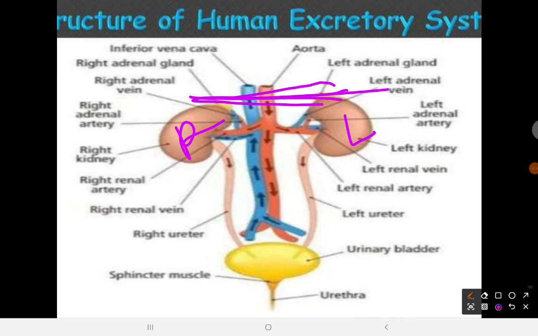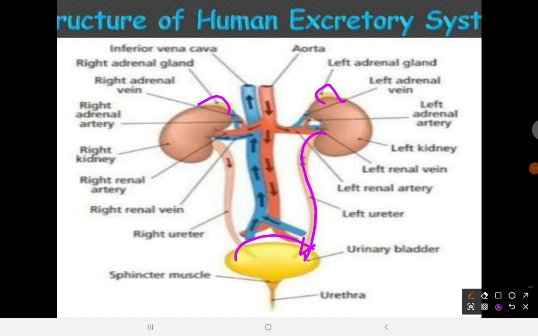So let's go over this. You can see the kidneys, on top of which we have the adrenal gland. That's the yellow structure you can see there. The adrenal gland produces the adrenaline hormone, and you're going to see the ureters that connect directly to the urinary bladder and to the urethra.